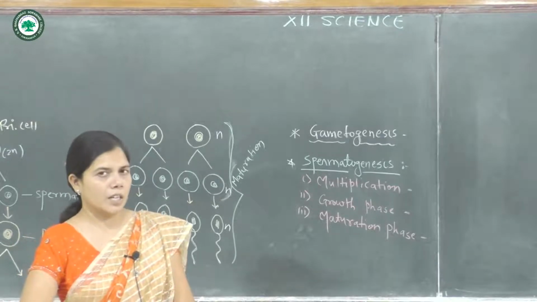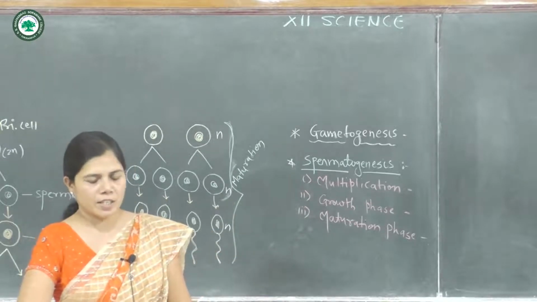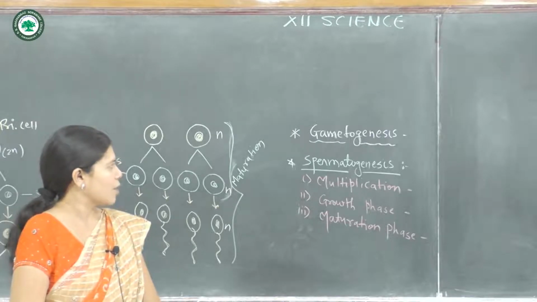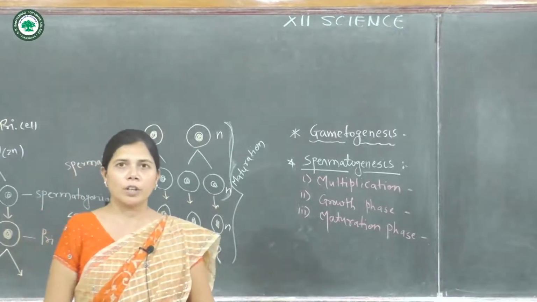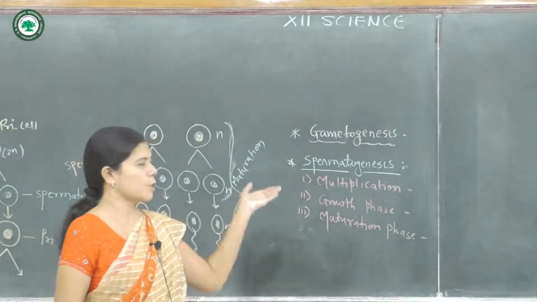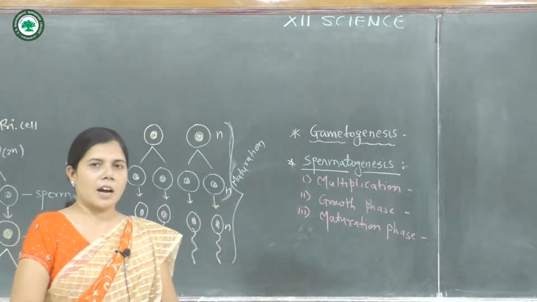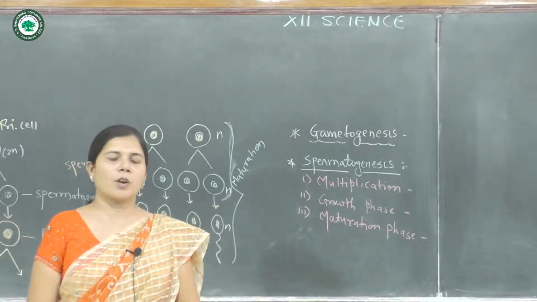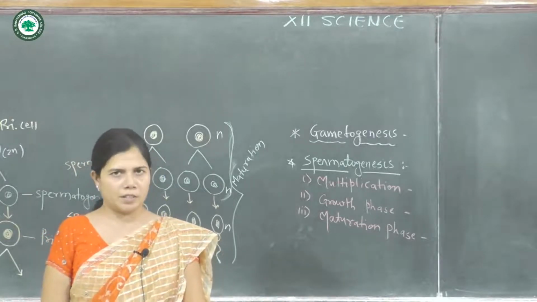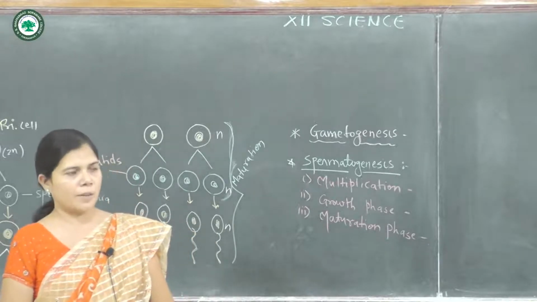This process is induced by the secretion of FSH, the follicle stimulating hormone, and the formation of sperm is carried out from the primordial germinal cells, or primary germinal cells.